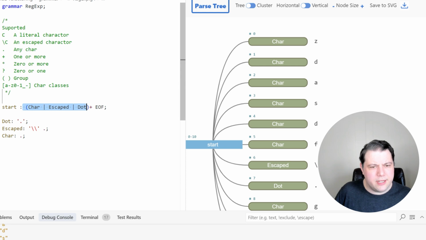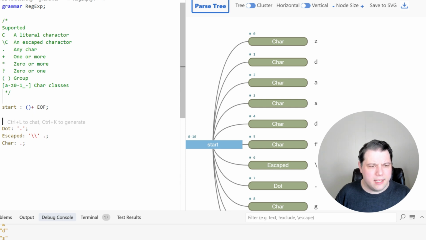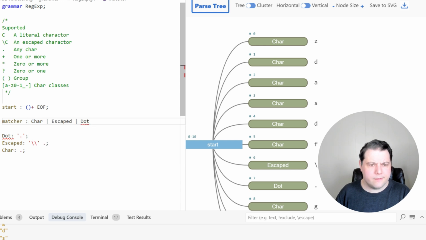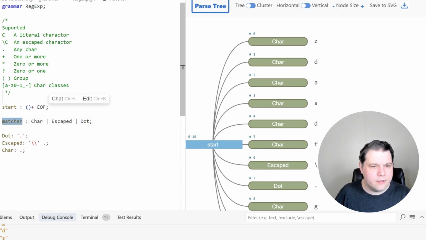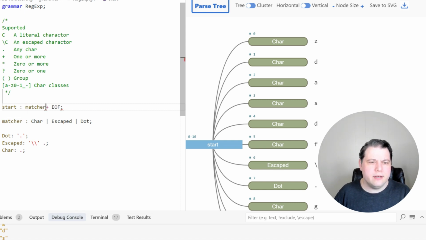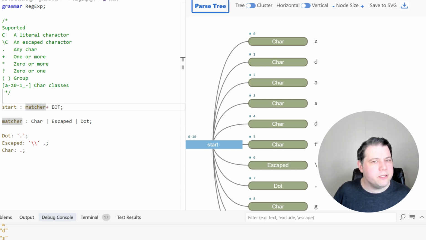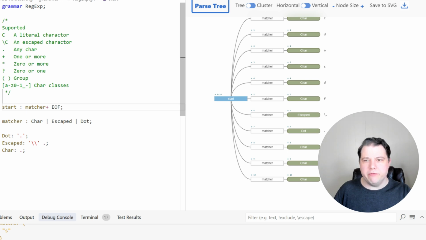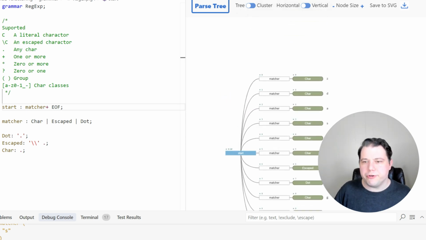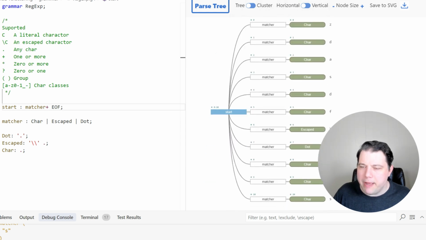Now, let's break this down into saying what it actually is, like a char or an escaped thing or a dot. That is, I'm going to say a matcher. And so now you start and we have many matchers in a row. All right, so let's see what this looks like now. So this should still match all the equivalent things, but notice the structure of the parse tree has changed, right? Great. So all our matchers are one character long.